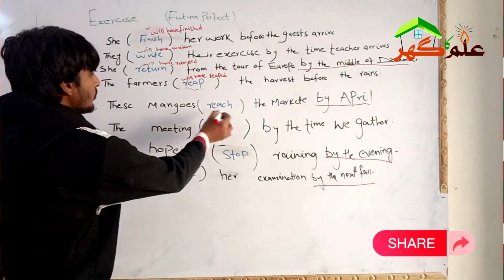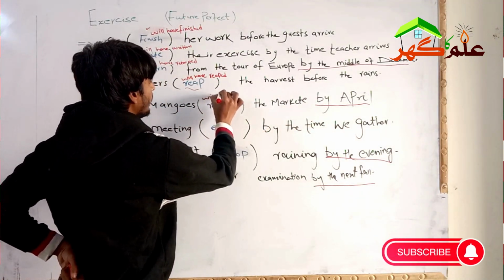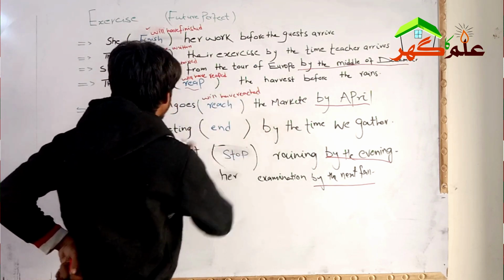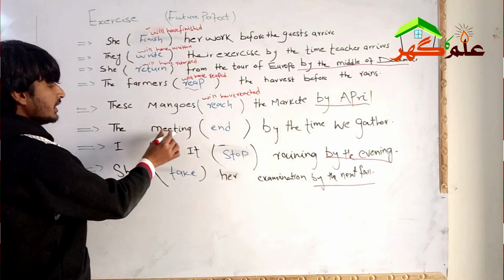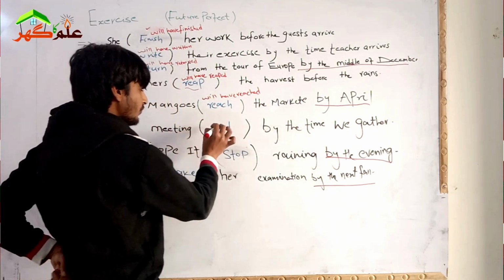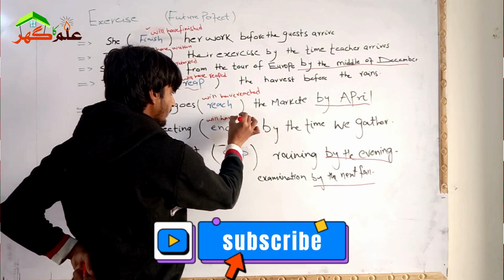The mangoes reached the market by April. The mangoes will have reached the market. Next: the meeting ends by the time we get there. The meeting will have ended.